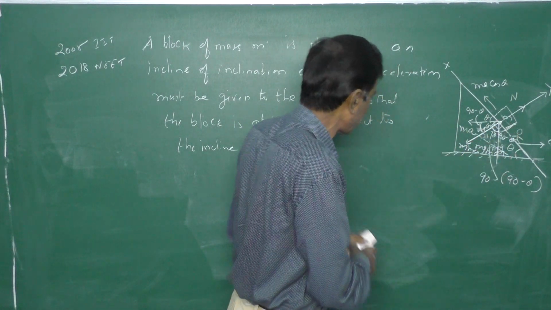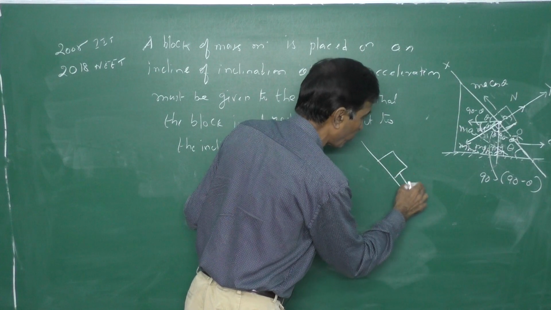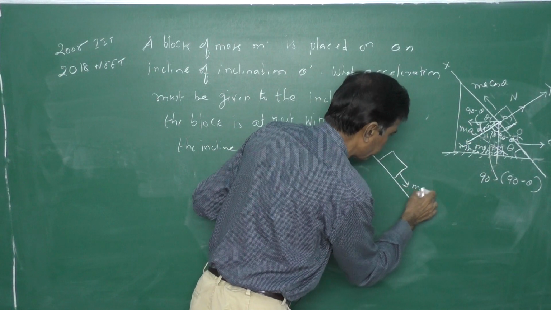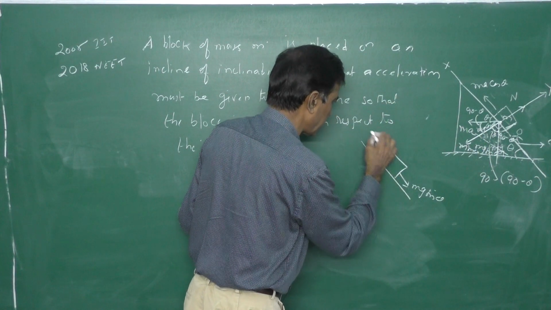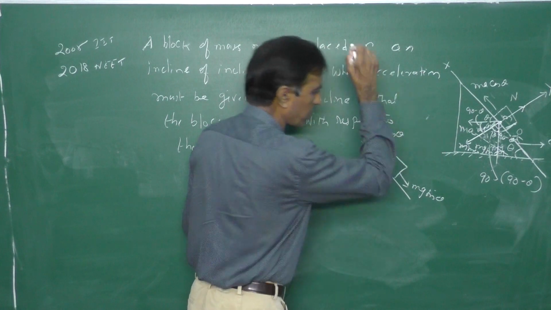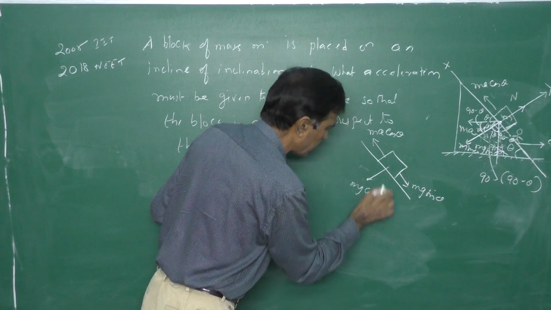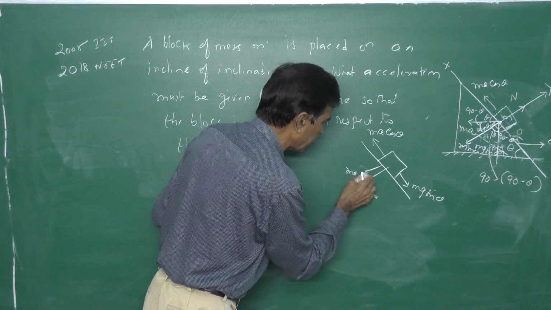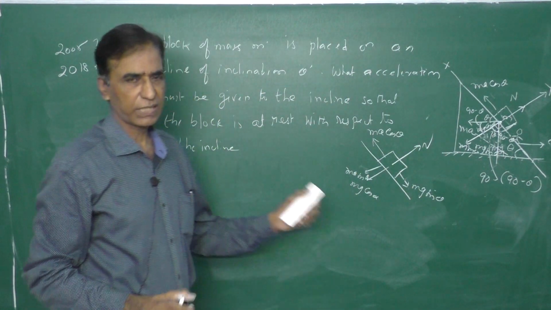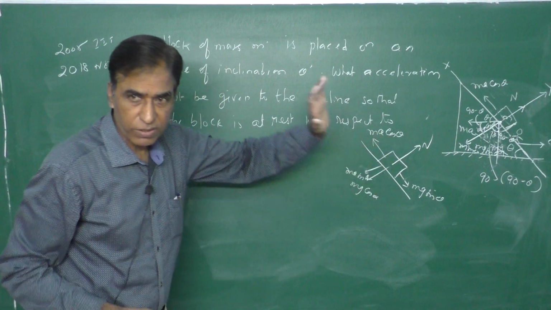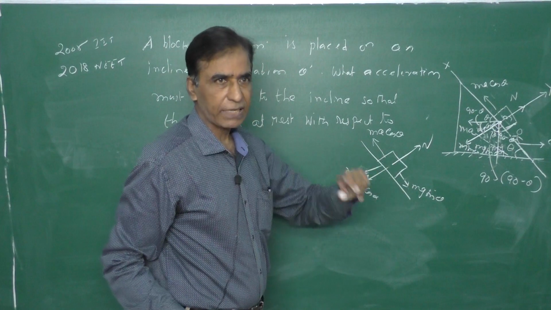So what are the components now? Take the block. Draw the free body. Identify the forces. One is mg sin theta, because this is along the x-axis. Next, this is ma cos theta. This is mg cos theta, this is ma sin theta, and this is N. These are the forces acting on the block. So now what do I want here? Vertically it is not going to move. Motion cannot be possible.